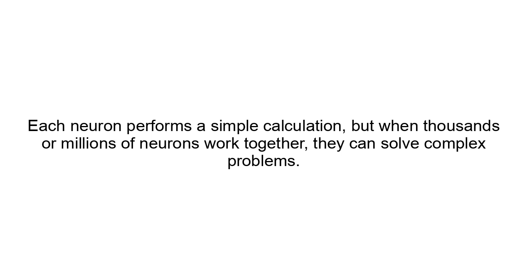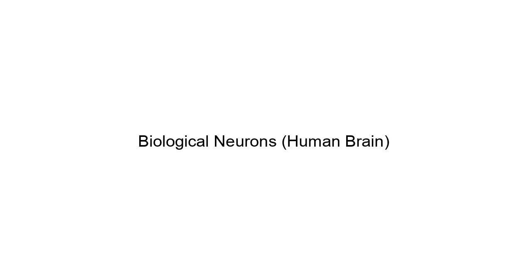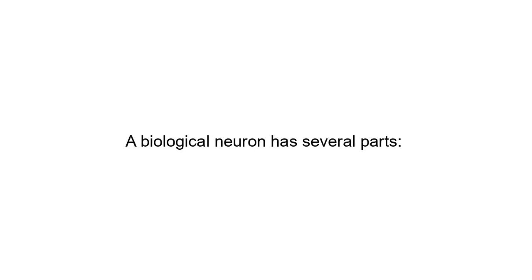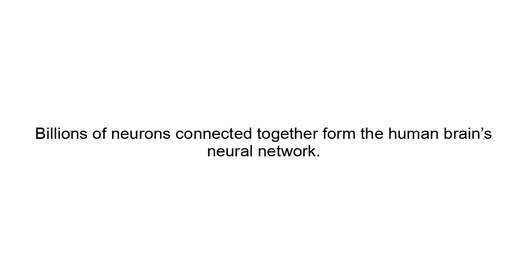Biological neurons. Human brain. The concept of artificial neurons comes from biological neurons in the human brain. A biological neuron has several parts. Dendrites receive signals. The cell body processes signals. The axon sends signals to other neurons. Signal received, processed, transmitted. Billions of neurons connected together form the human brain's neural network. Artificial neural networks are inspired by this structure.